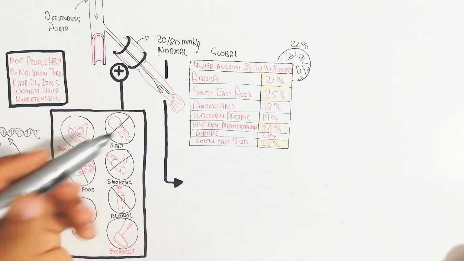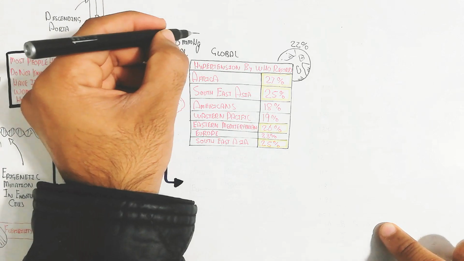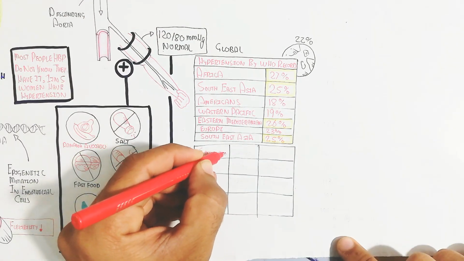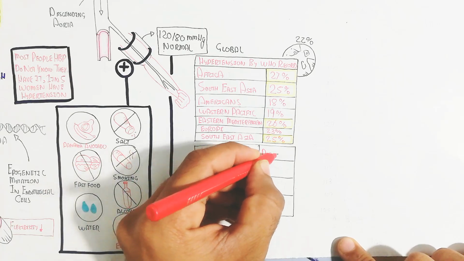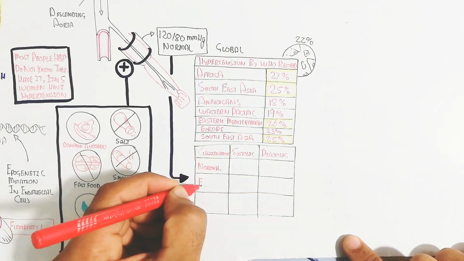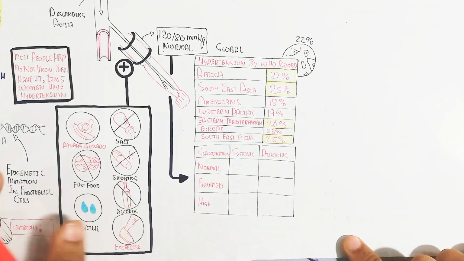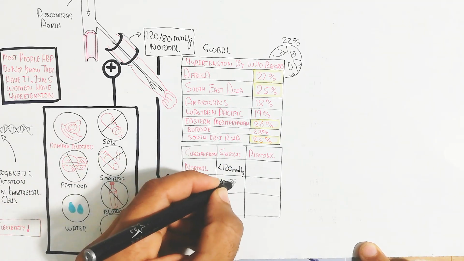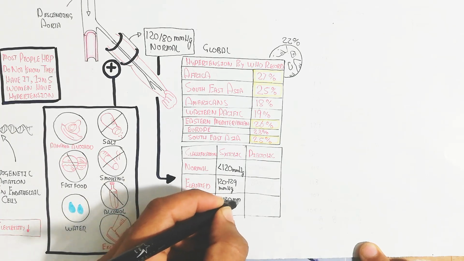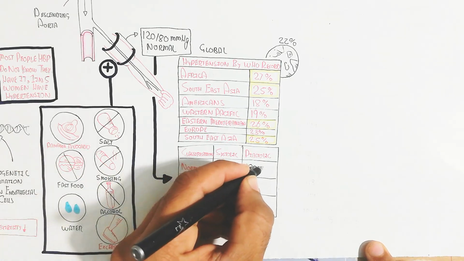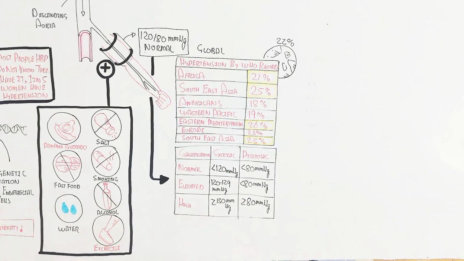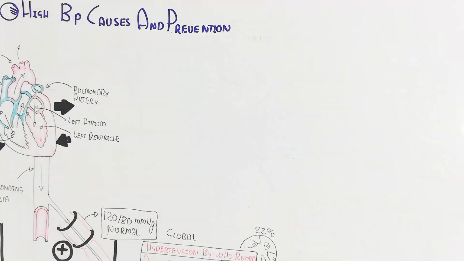Anyway, let's begin to understand the classification on the basis of normal, elevated, and high systolic and diastolic blood pressure. Normal is 120 millimeters of mercury or less systolic and less than 80 millimeters of mercury diastolic, while elevated is 120 to 129 millimeters of mercury and less than 80, while high is 130 millimeters of mercury or more, or 80 millimeters of mercury or more.